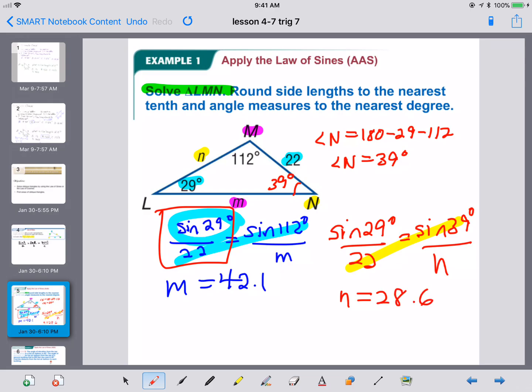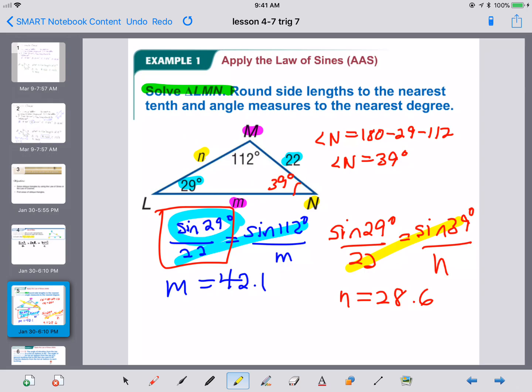Now, a real quick check that can tell you if you were on the right track. Our smallest angle is 29. It should be across from the smallest side, 22. It is. Our medium angle, 39, should be across from our medium side, 28.6.